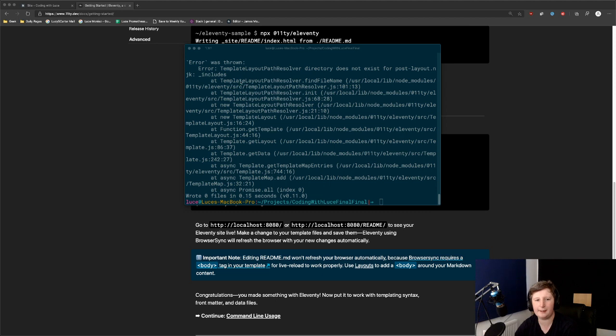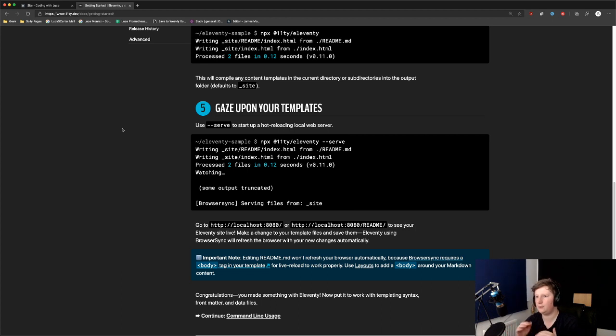So what this is complaining about, and we'll get back to this, is that it's using templating so that each post follows a similar template, but it's saying, hey, I can't find it.